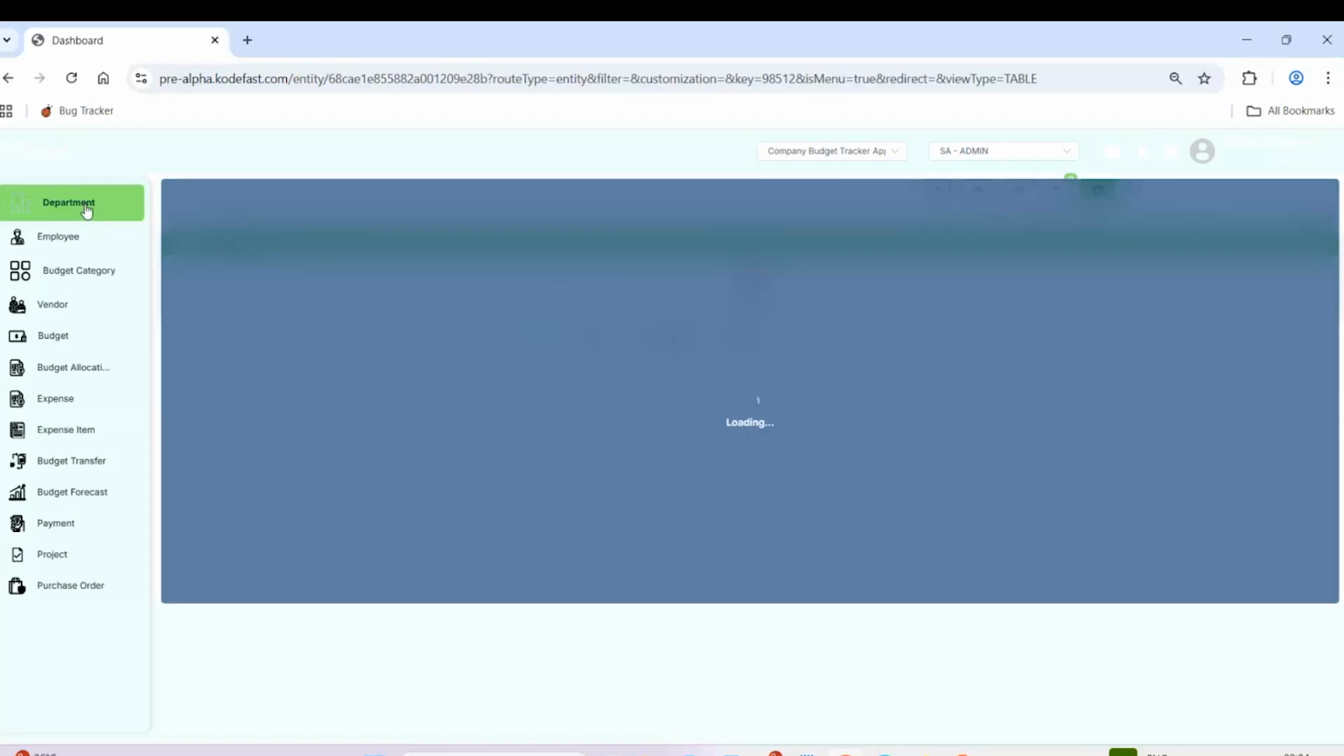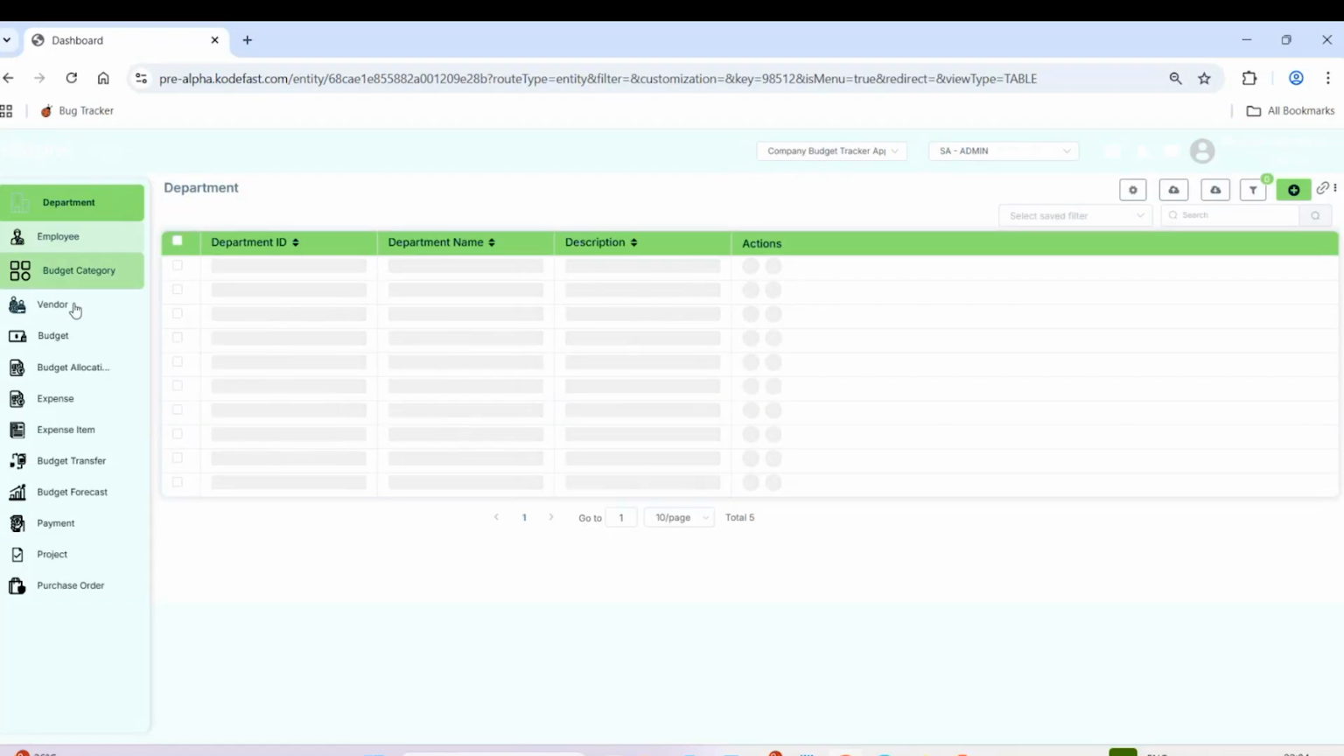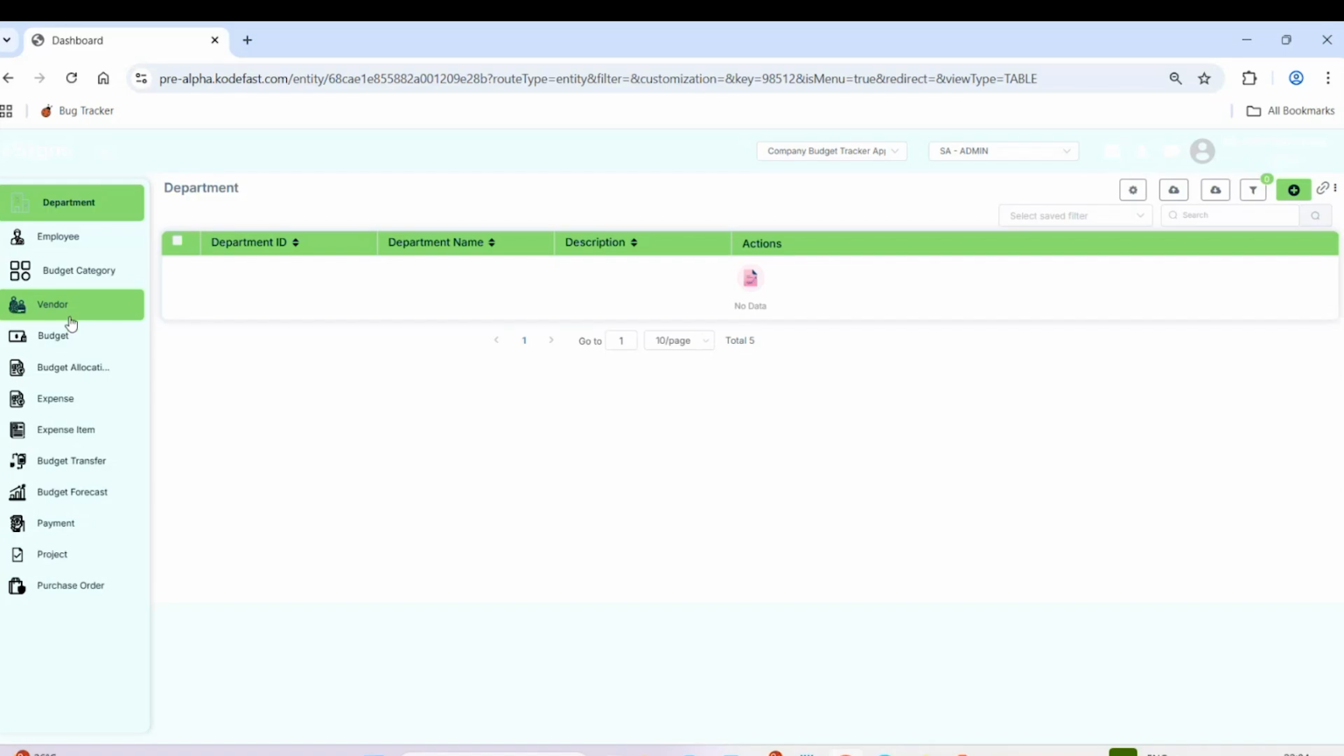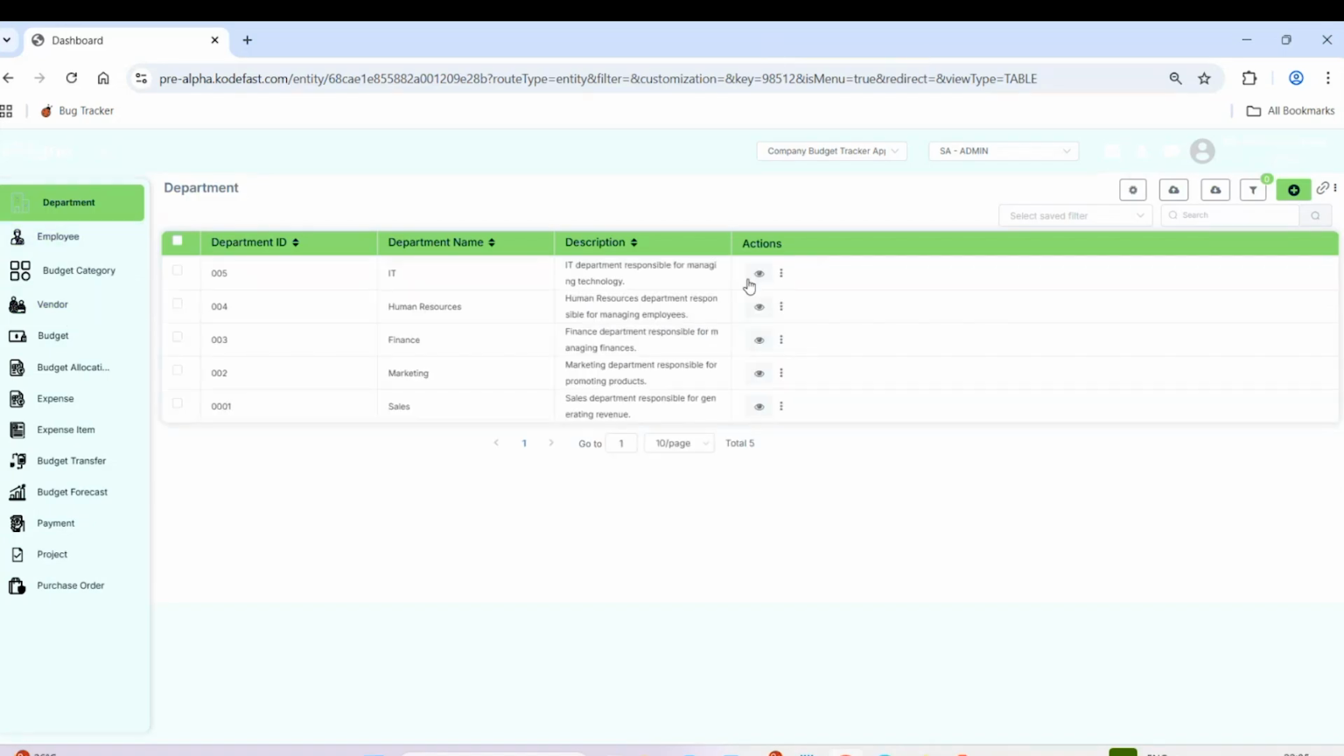You can add multiple departments. You can add multiple employees. You can add vendors. All those things you can do here.